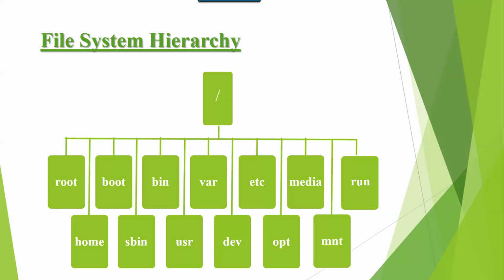So the first directory under forward slash is root. Root is the home directory for super user. Super user means administrator. In Windows, we call it administrator. Here we call it super user. As a super user, you logged in to the computer, and if you create any files or directories, that data is going to be stored under root.